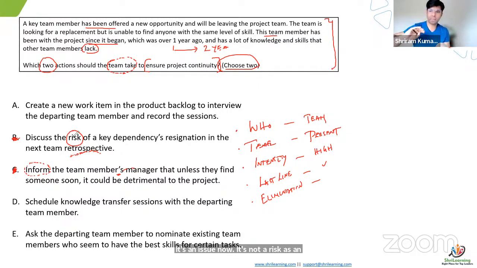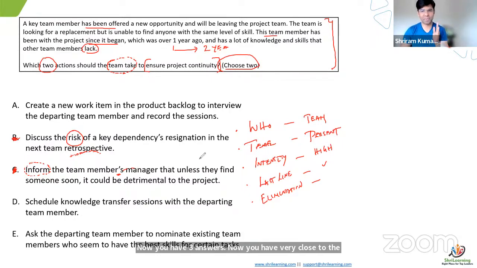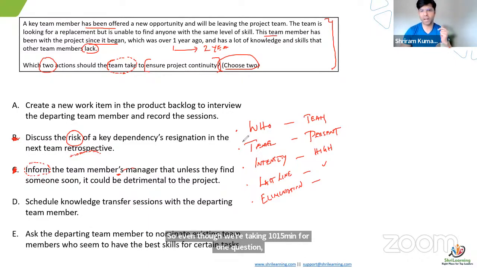B and C, people are pulling them out, which is a good job right now. Now you have 3 answers. Now you are very close to the answer. Now I'll tell you how it works in the main exam. Even though we are taking 10-15 minutes for one question here, in the main exam you will take only 60 seconds, or 1 minute. Your brain will process faster. The reason I'm taking time here is to set the track in your brain.